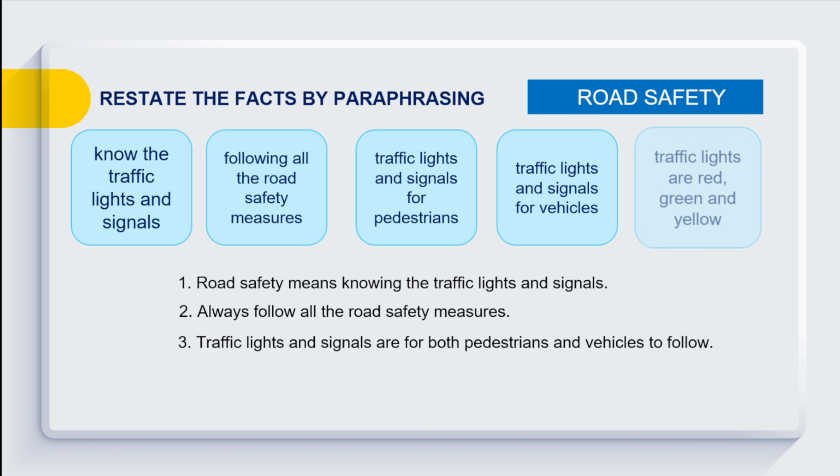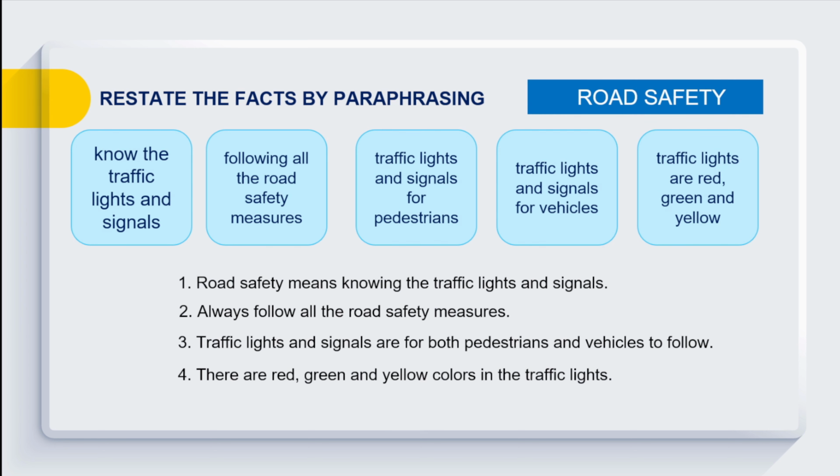Fact number 5. Traffic lights are red, green and yellow. We can say, there are red, green, and yellow colors in the traffic lights. We can also add, wait for the traffic light to turn green before walking or moving.